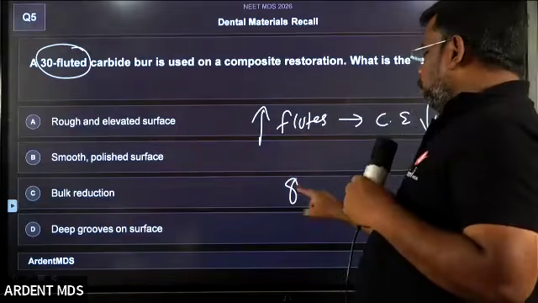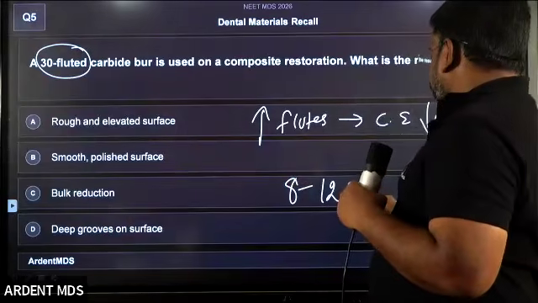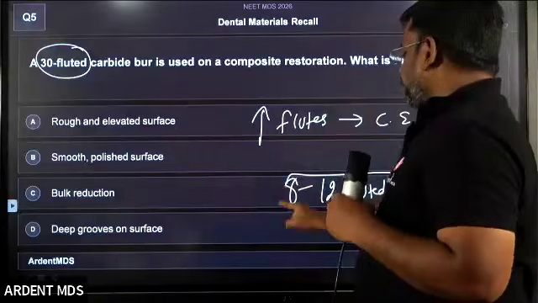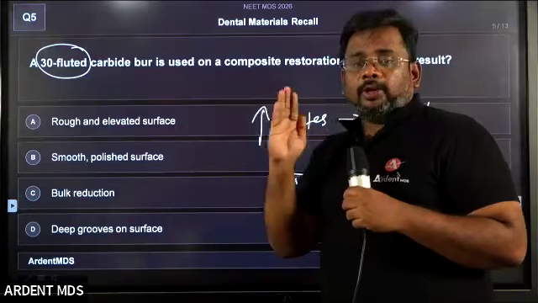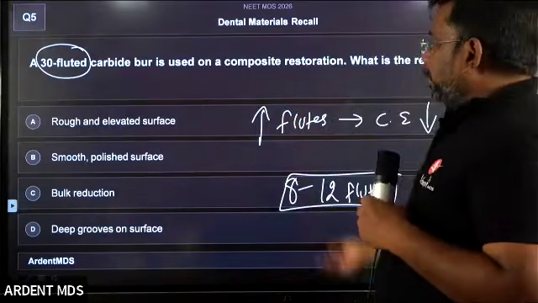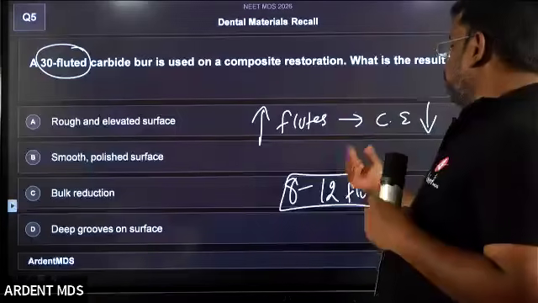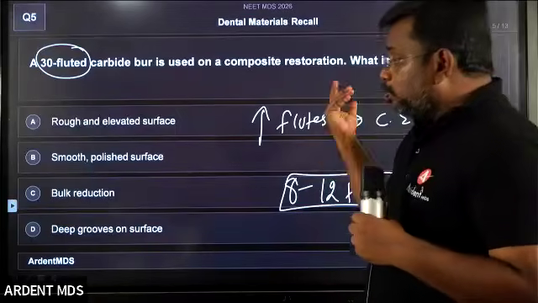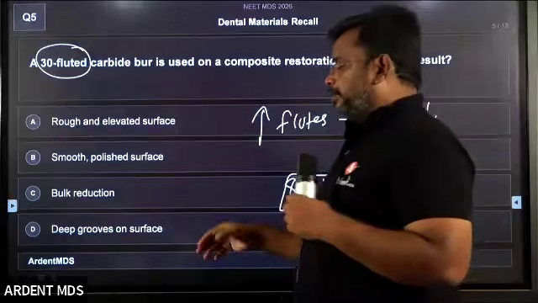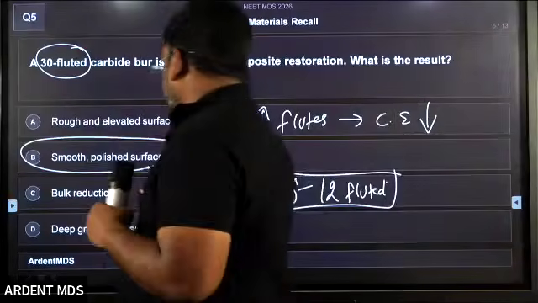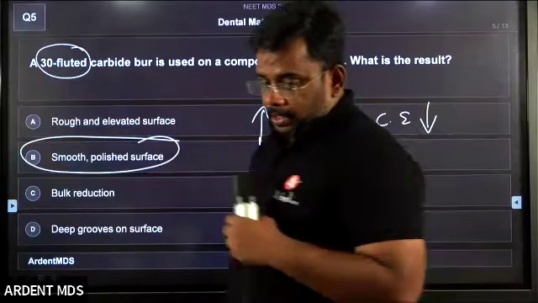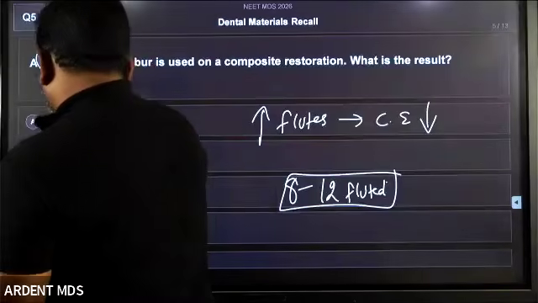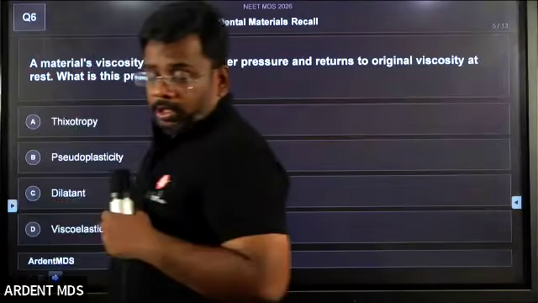If 8 to 12 fluted burs are present, they are usually for cutting. 8 to 12 is for cutting. A 30 fluted bur is used for smoothing or polished surface. So the answer is B, smooth or polished surface. Yes, Shreya is right. So coming to the next question, students.